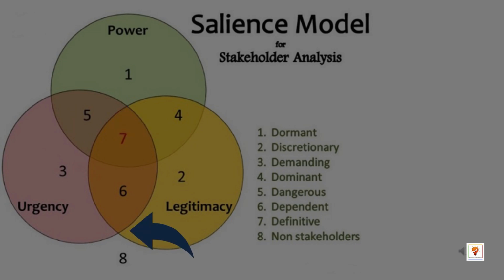Dependent stakeholders. They are legitimate and have the urgency but do not have commensurate power. Keep them informed as they could be of help when you need to leverage their strengths in navigating the organization's complexities. Definitive stakeholders. The most important area in this model, where the power and legitimacy converge and gets combined with the ability to get urgency from the organization. The most critical category of stakeholders. And are always to be kept informed, satisfied, involved.